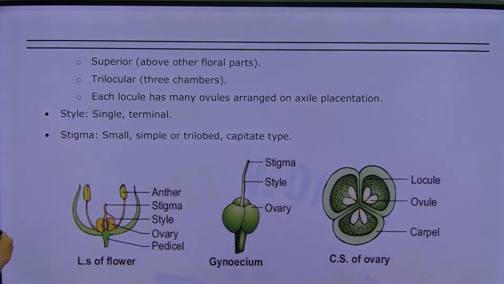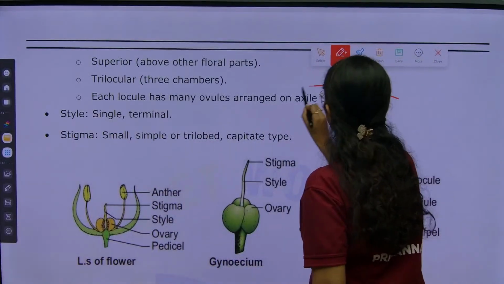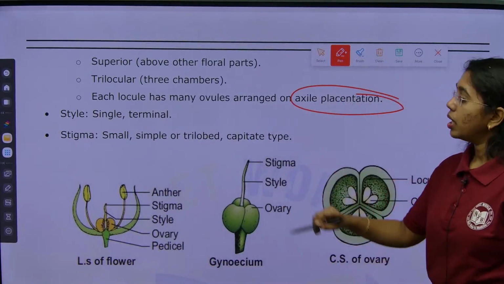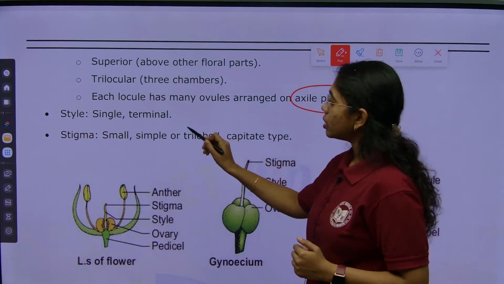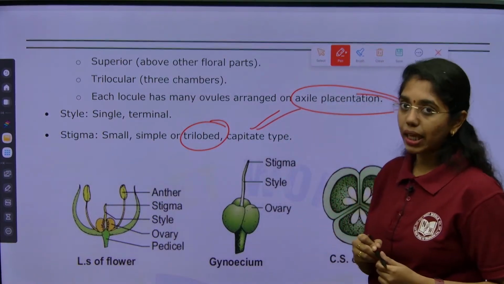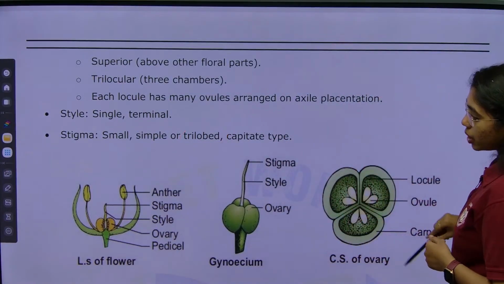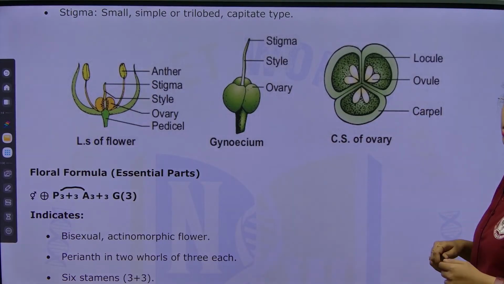What type of placentation? Axile placentation in Liliaceae. Style is single and terminal. Stigma is small, simple or trilobed, and of capitate type. Mention the LS of flower, gynoecium and ovary as well.